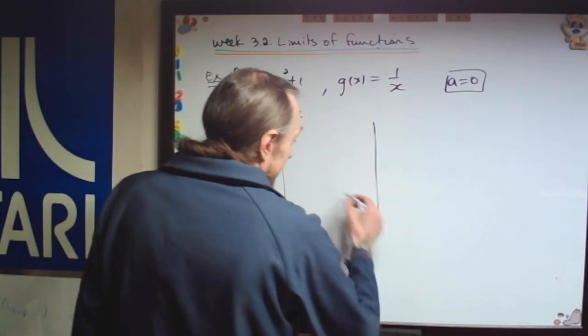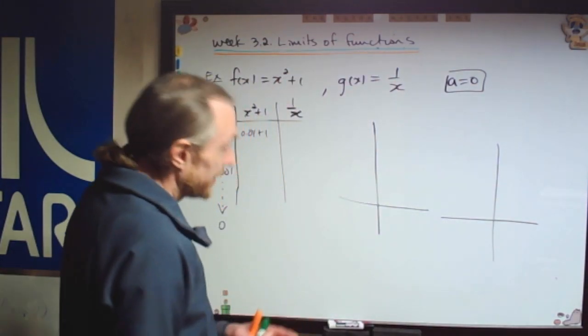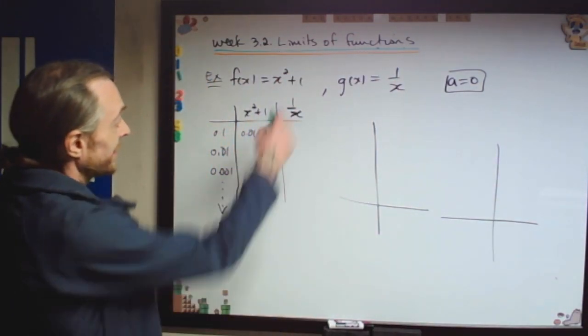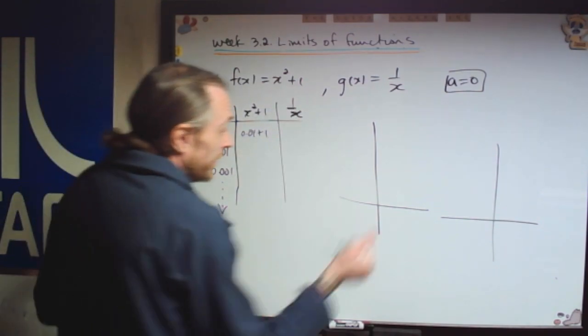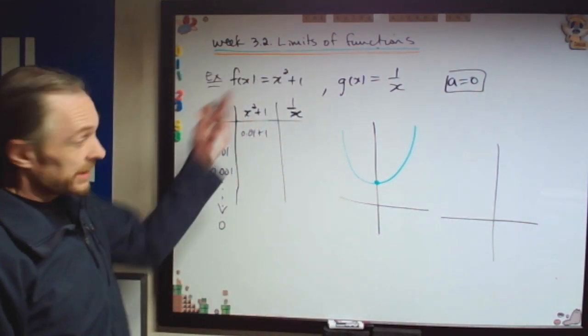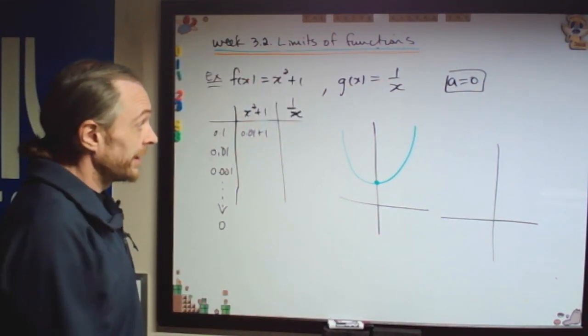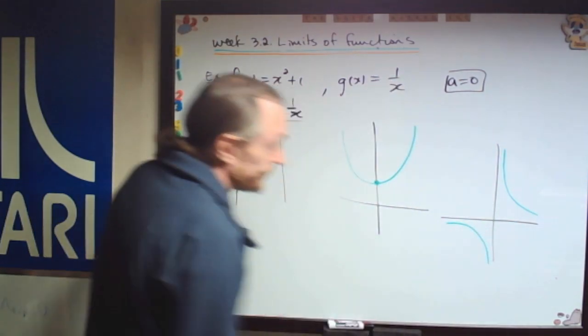And it seems like as we draw these, and we can use the picture at first to cheat, we should know as standard functions, what is this? This is the standard function x squared, and then it's been shifted up 1. So we know it should look like a U, and then it's shifted up 1. So there's the standard transformations from last time that I used quickly. 1 over x is just one of the standard functions, and it looks like this.